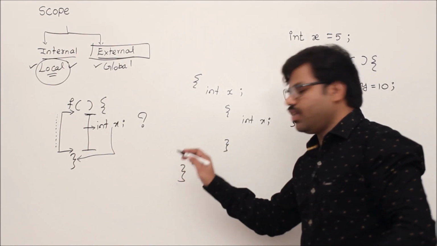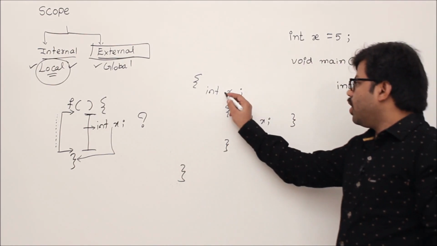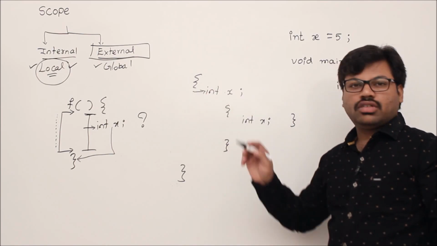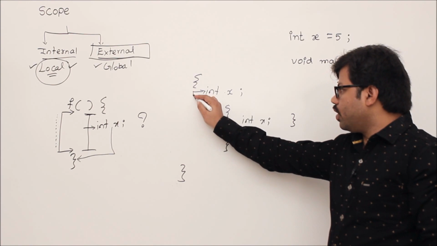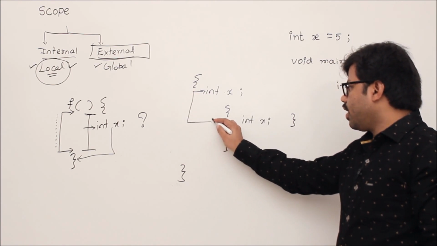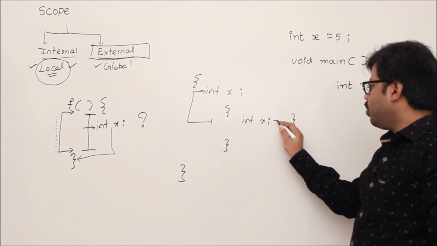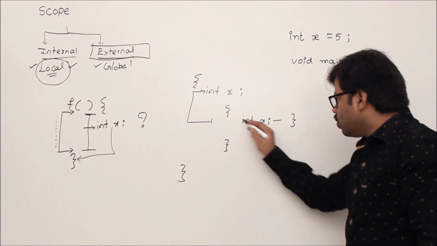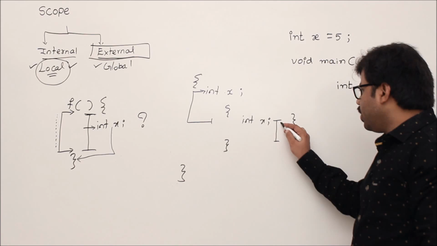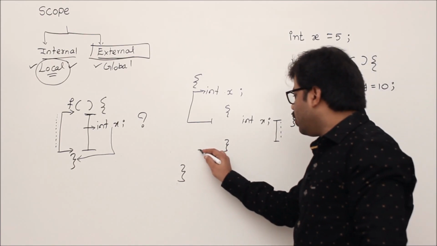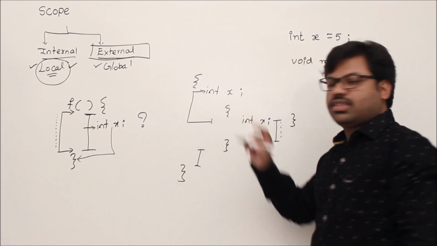Understand? Then what happens we'll see. So this variable x, according to the scope rules, will have a scope from here to only this point. After that, this variable comes into the picture. That means now this variable will get a scope, up to here. Then again, here to here you can use this variable x.